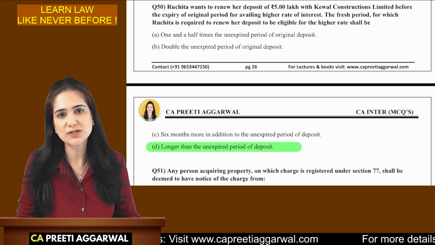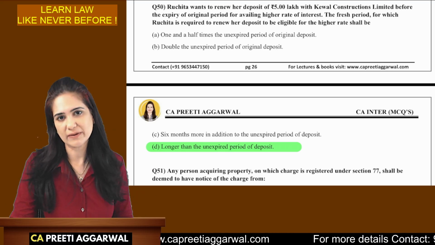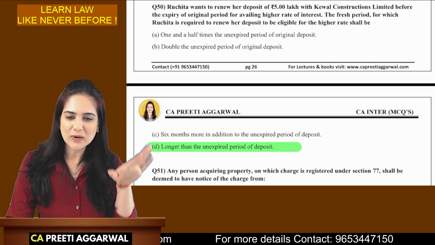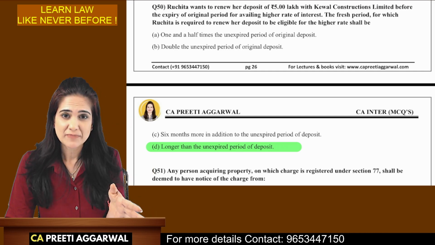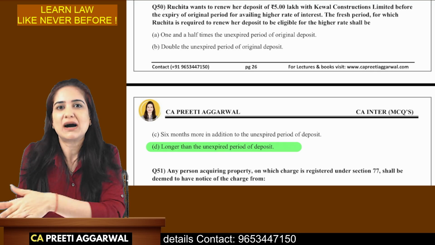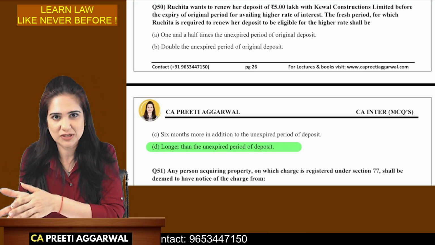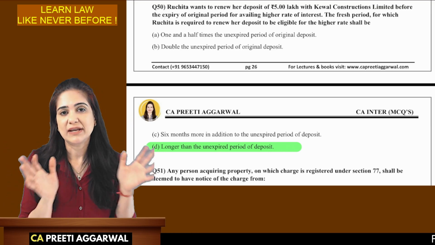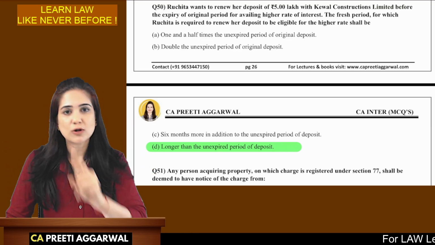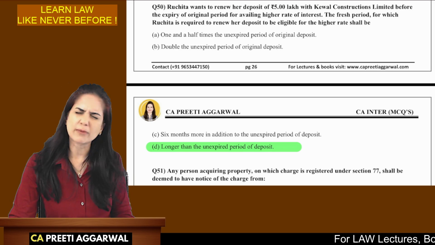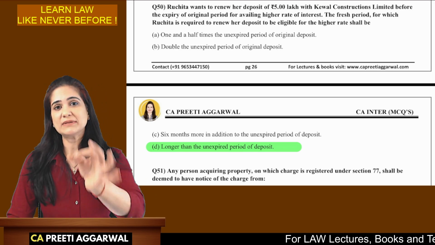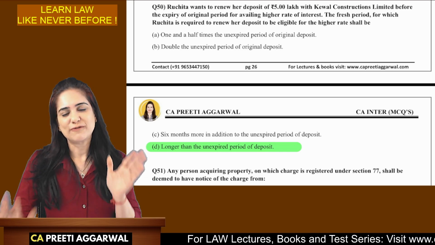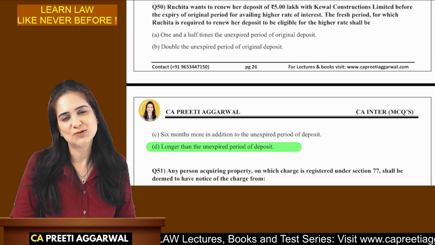MCQs are very scoring. You have 30 marks of MCQs. So if you get, let's say, on the lower side, at least 25, you need to get just 15 more marks to pass the exam from the theory section, which is very much possible. So getting maximum marks in MCQ is our priority. This will also help you to get exemption. I don't want to just talk about getting 40 marks. My aim is that all my students should get at least 60. So for exemption, we are working hard and solving all the MCQs.